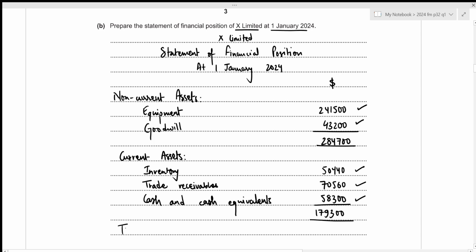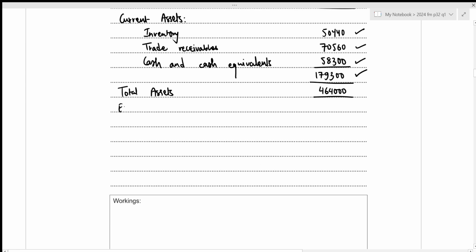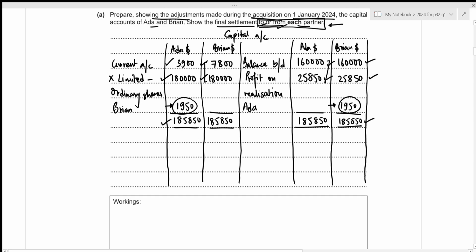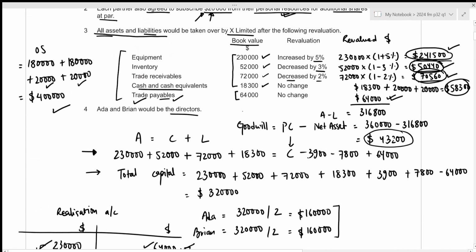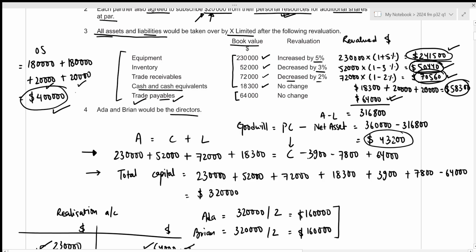Now we can calculate the value for total assets. That will be 284,700 plus 179,300, which results in 464,000. Now we can move towards our equity section. And we already know that for equity, we will only have ordinary share capital, which has the nominal rate of 1. And we calculated the total ordinary share capital to be of 400,000. Then for the current liability, we have trade payables of 64,000.